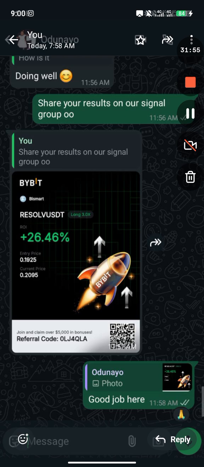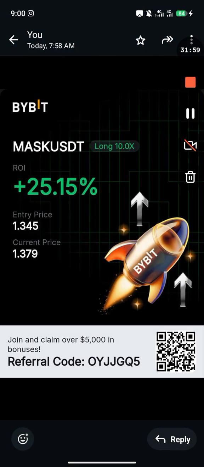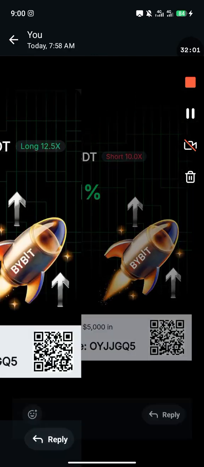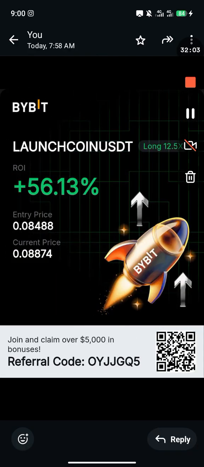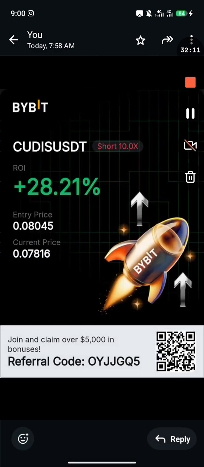26.46%. So these are percentages of what they make in their trade. This one made 56.13%. That's what he made. So if he bought it with $100, this is what he would have made. So that's about this percentage. I hope that is clear.